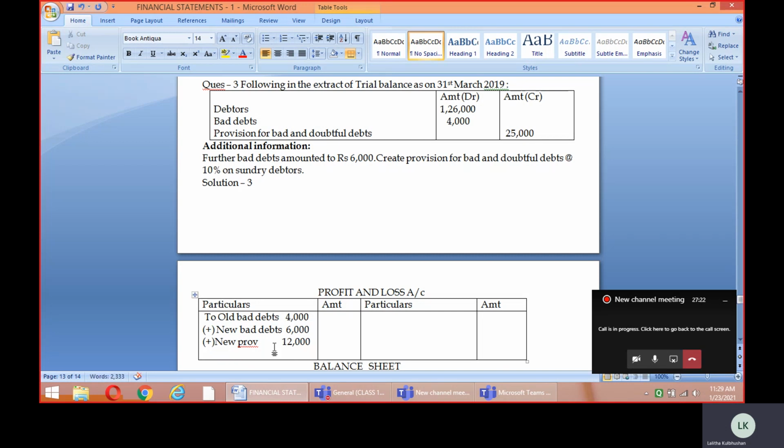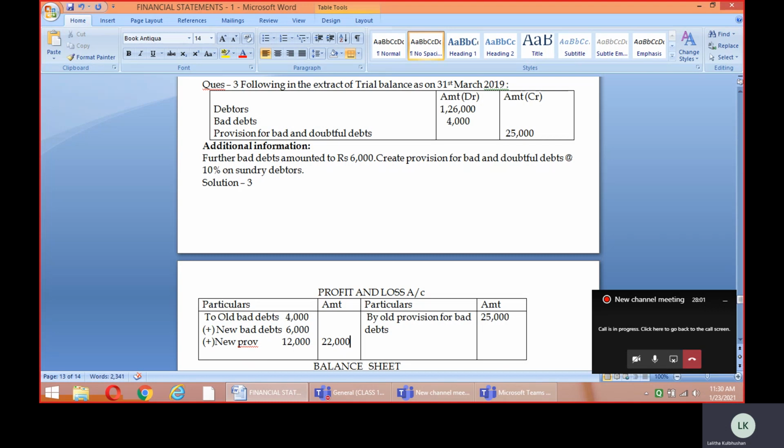In such a situation, what we are supposed to do is take the value of the old provision on the credit side. So here I'll show the old provision for bad debts, 25,000, and the total as usual I can show as 22,000. The entire treatment can be done on the credit side as well. This is also one of the methods. You can follow it.